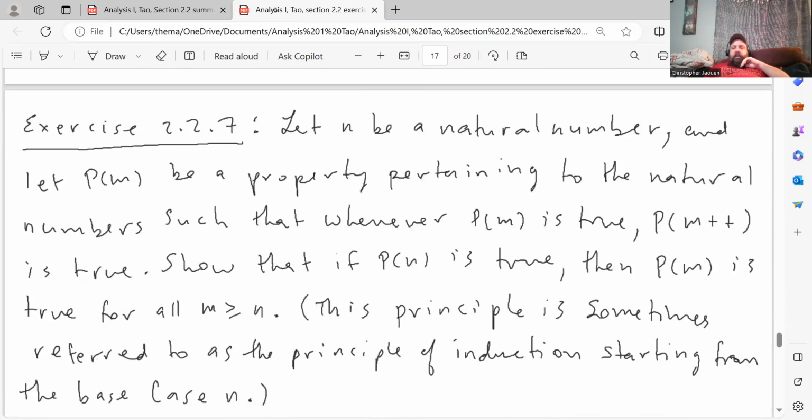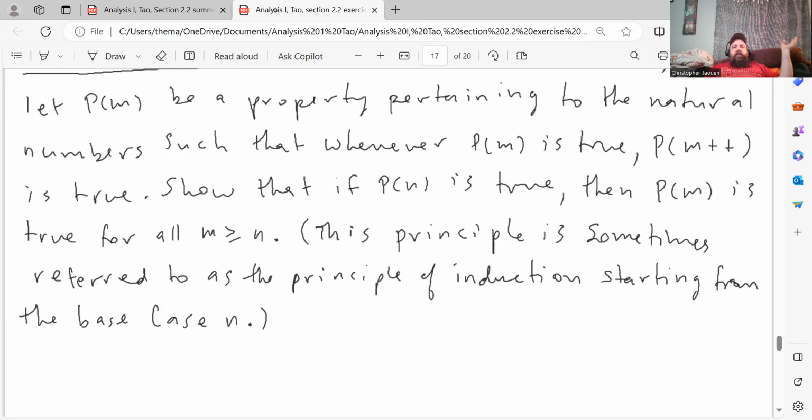All right, last question in the exercise set for 2.2. This is question 2.2.7. Let n be a natural number and let P of m be a property pertaining to the natural numbers such that whenever P of m is true, P of the successor of m is true. Show that if P of n is true, then P of m is true for all m greater than or equal to n. This principle is sometimes referred to as the principle of induction starting from the base case n. So in other words, you don't have to start at 0. You can start at some other natural number, and as long as the truth of the proposition propagates through all the natural numbers after n, then it's true for all natural numbers after n.